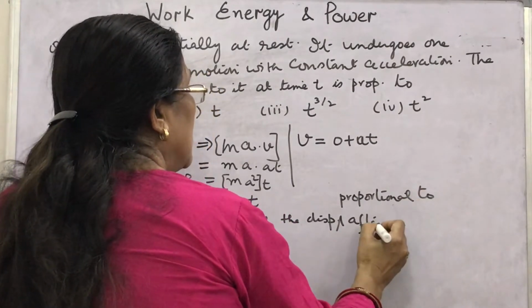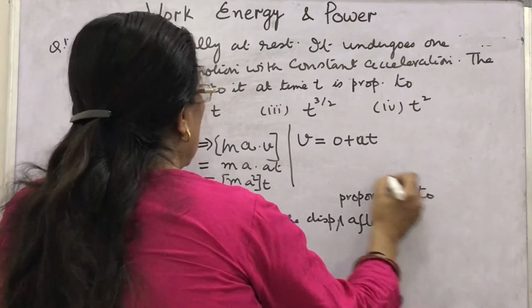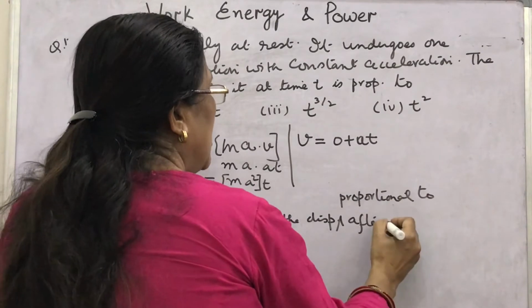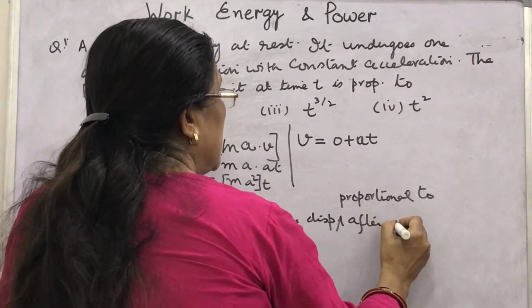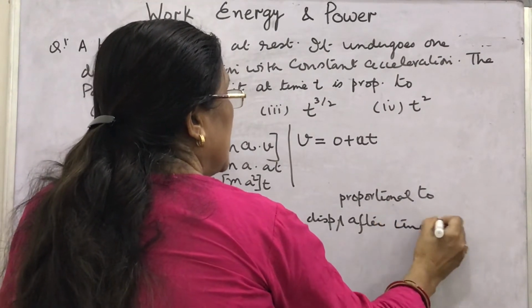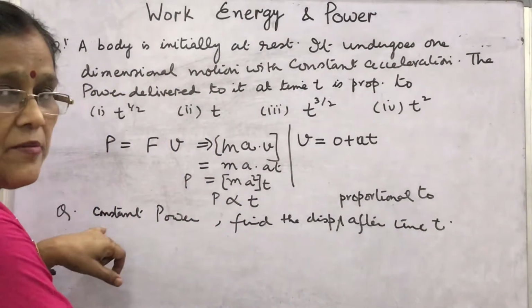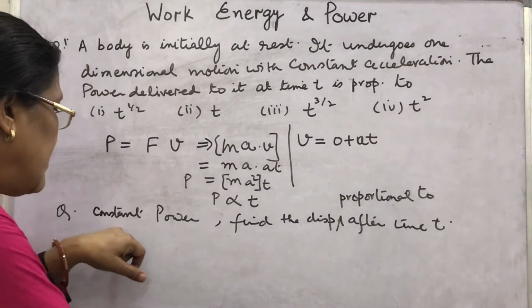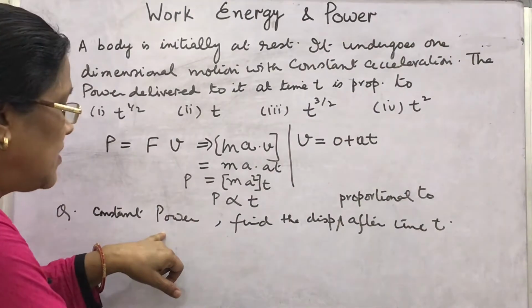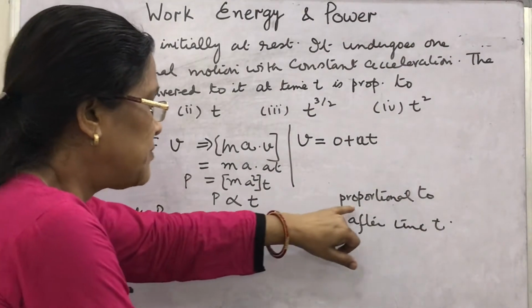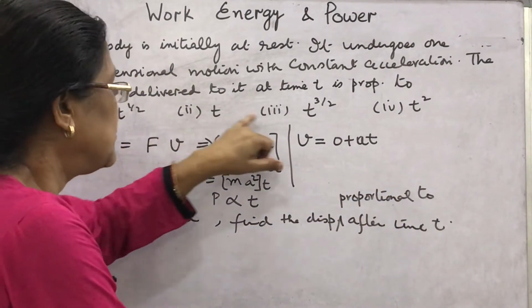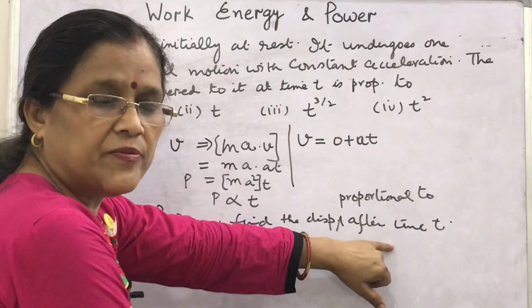Proportional to which option? Option given after time t. Again, I am reading the question. A body is moving with a source of constant power. Find its displacement, proportional to out of these four options, after time t.